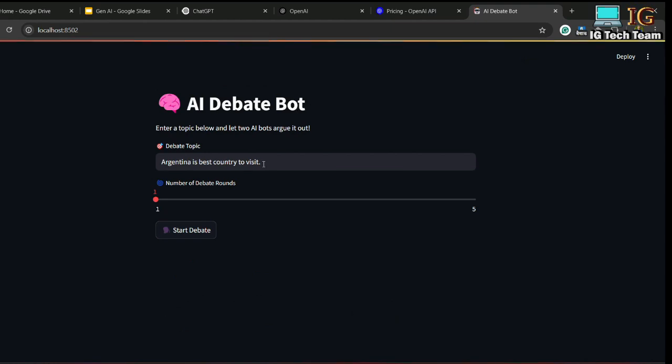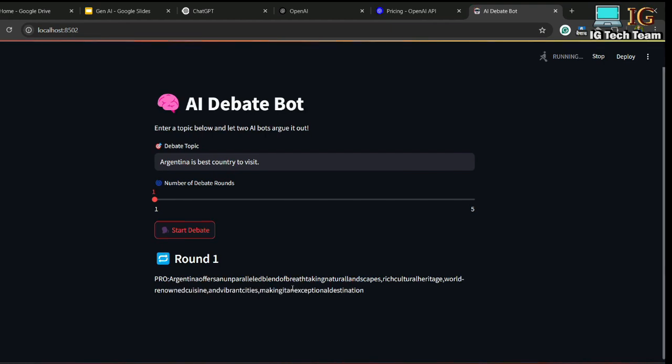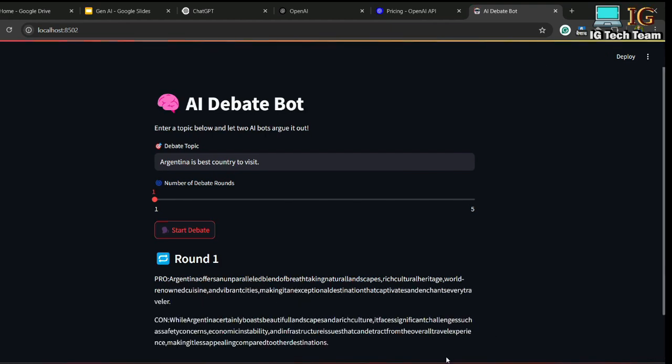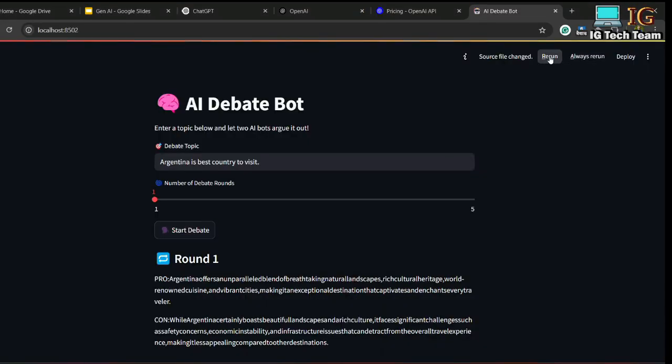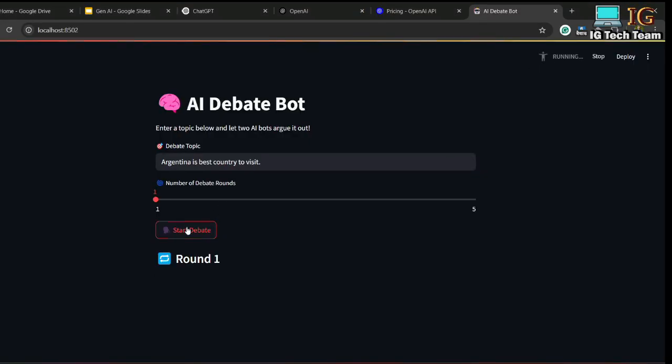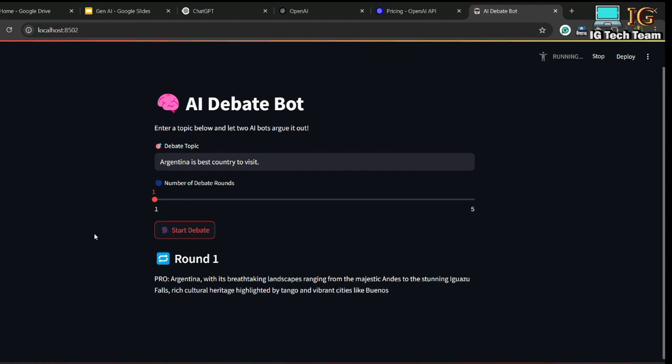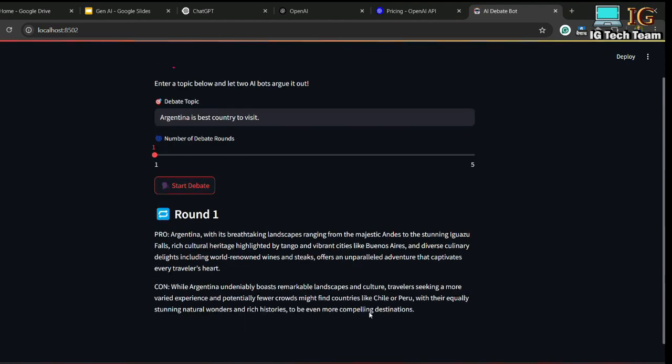Again, Argentina is the best country to visit. If I click on start debate, now you can see here there is some animation. There is no space, by the way. So if I see here there is no space, I have to provide space here. Control S, and again I have to click on rerun, start debate. Okay, see there is some animation, one word at a time. This is how we can add animation while generating text.